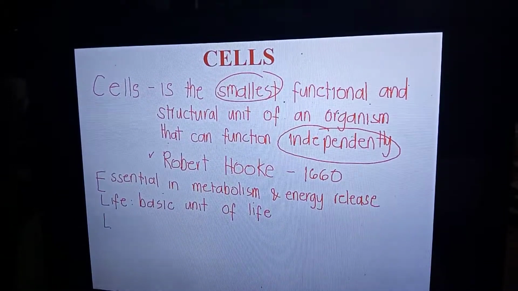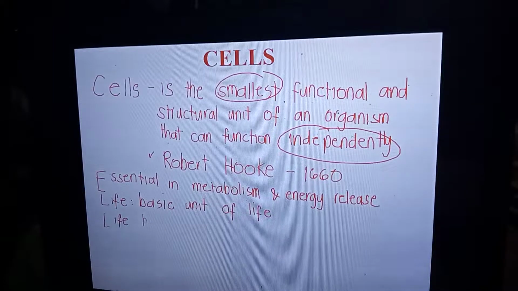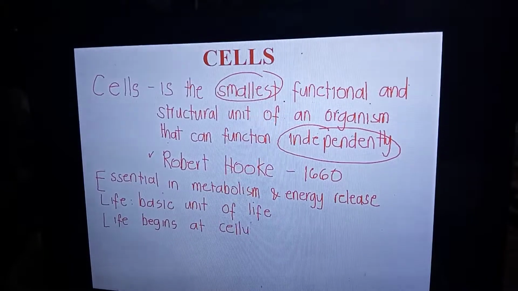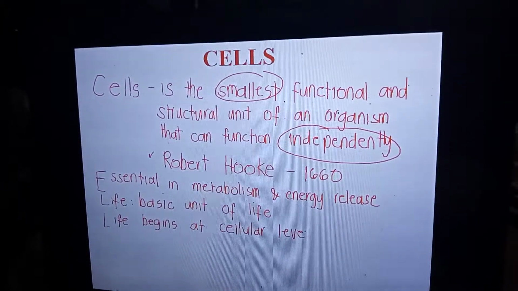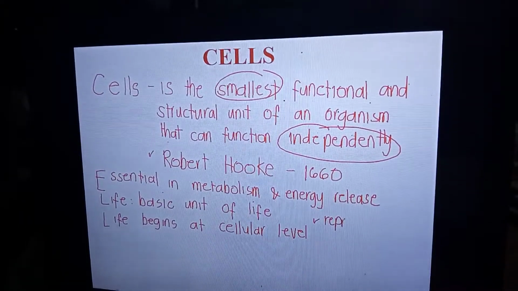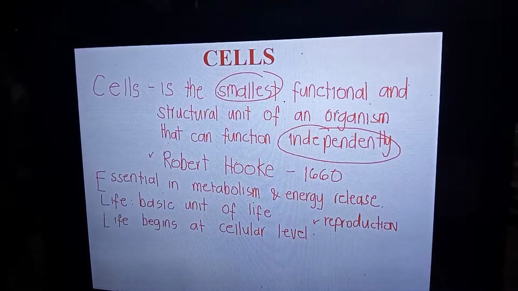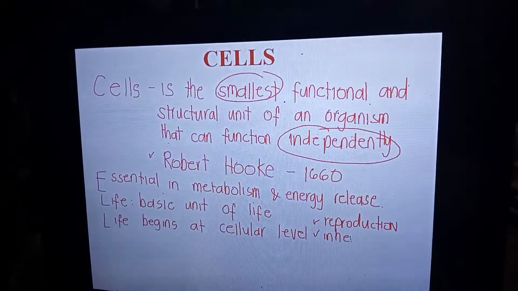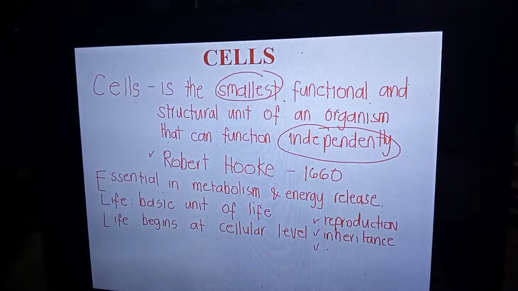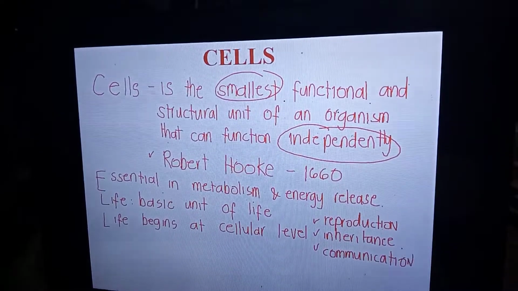Another characteristic of cells, as I've discussed in my previous videos: life begins at what level again? Life begins at the cellular level, in which reproduction takes place, along with inheritance, the activities of your DNA, and communication.